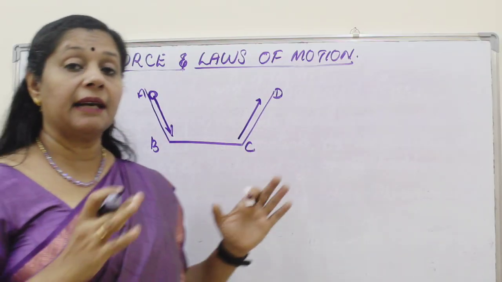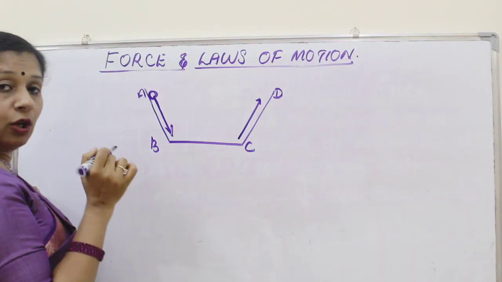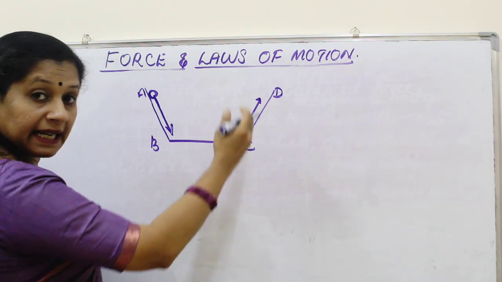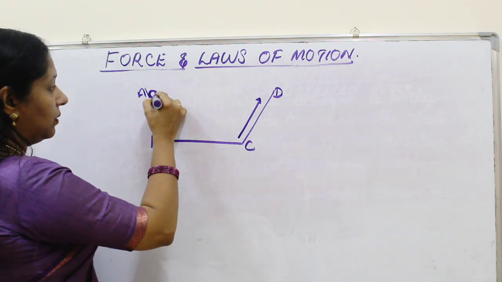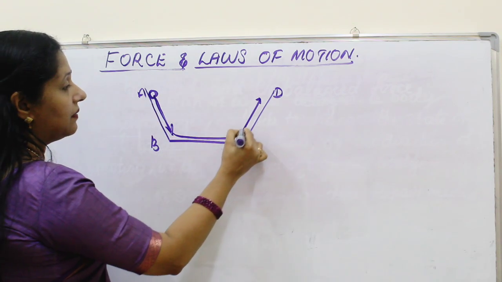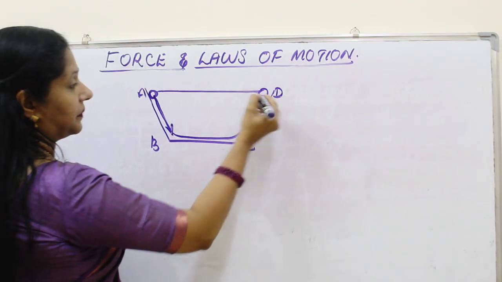But remember, he kept the friction very low. Now, what he observed was, when these two inclinations were equal, the ball rolling down from here climbs up to reach the same height here.